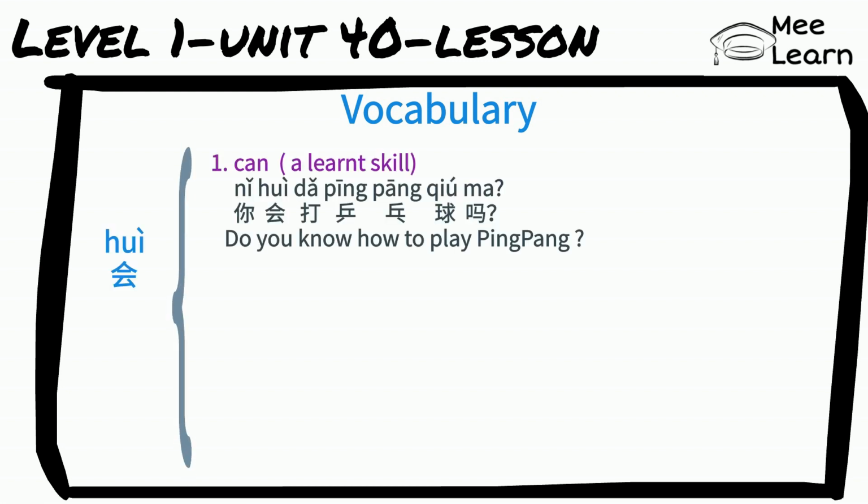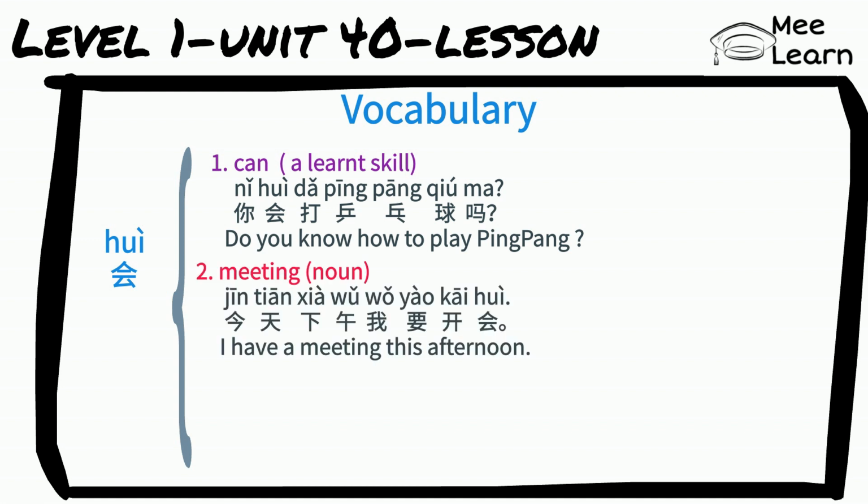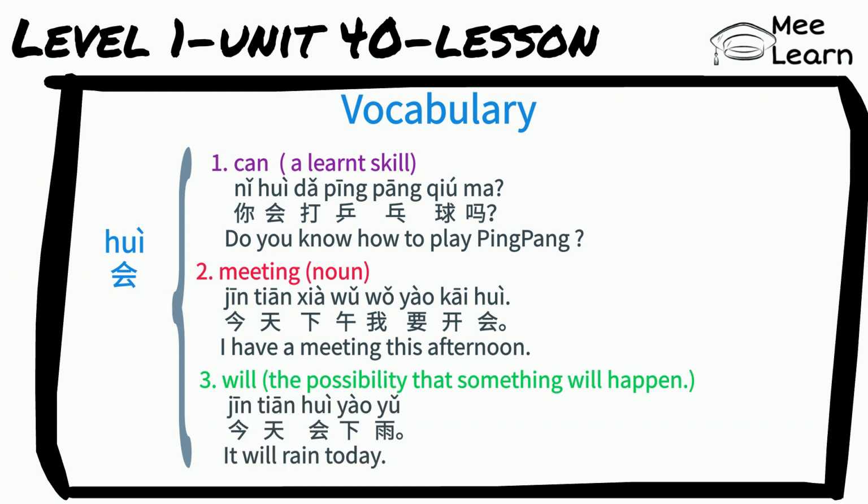It's a learned skill. For example, 你会打乒乓球吗？ Do you know how to play ping pong? The second one is "meeting". It's a noun. For example, 今天下午我要开会。I have a meeting this afternoon. The third one is "will". It's a possibility that something will happen. For example, 今天会下雨。It will rain today.